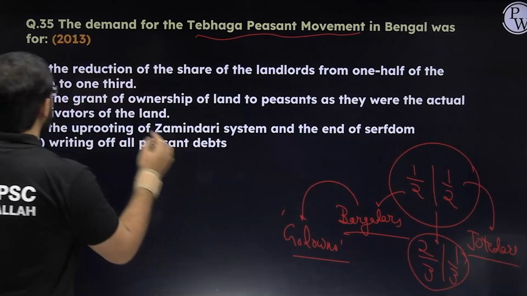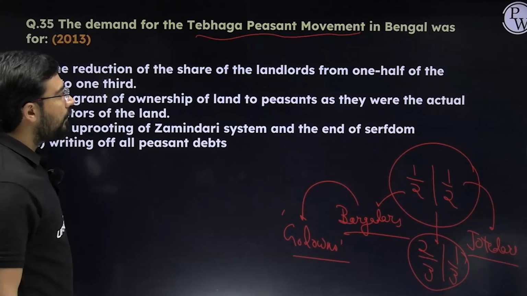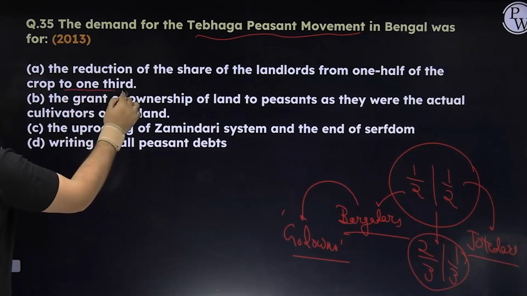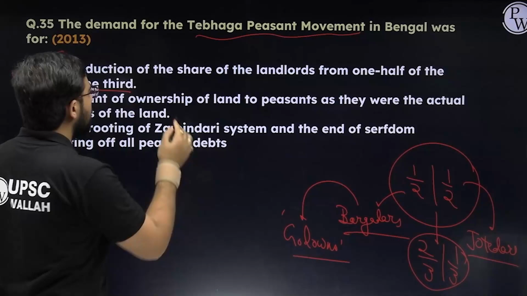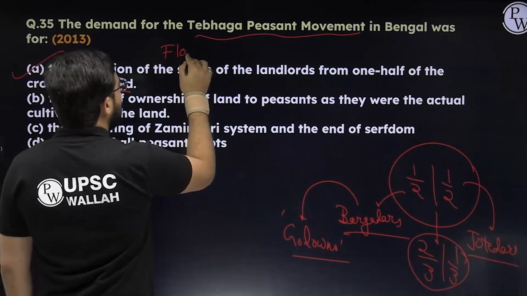So Bargadar. In this question, the reduction of the share of the landlord from half to 1/3 is correct. In fact, there was one commission which was created, the Floud Commission.